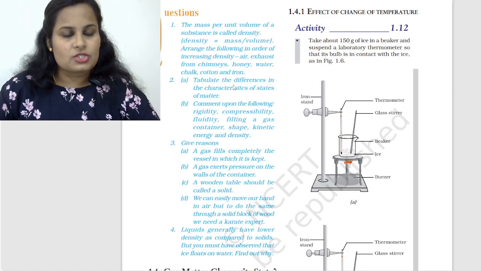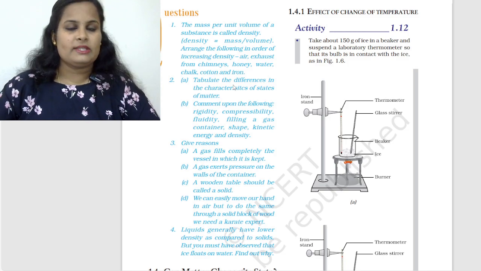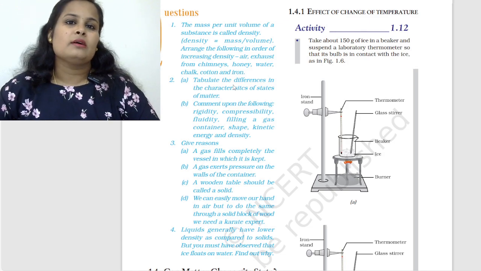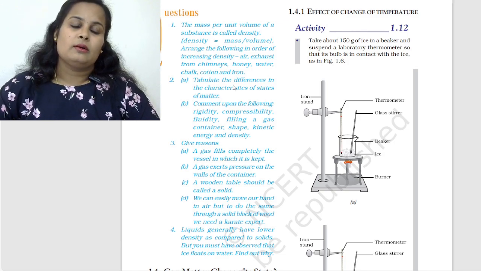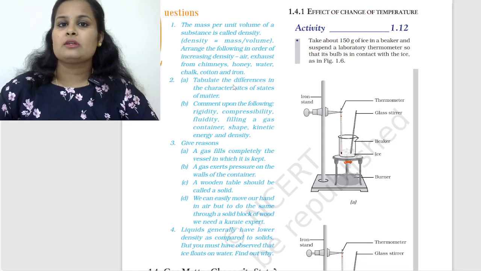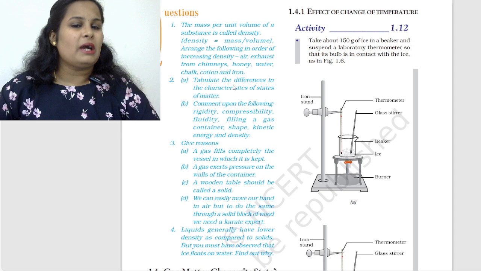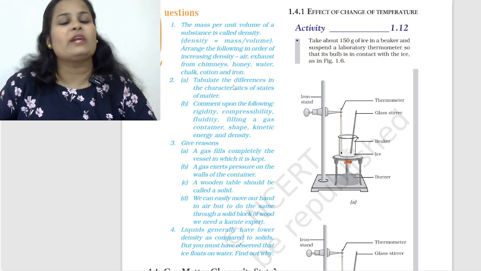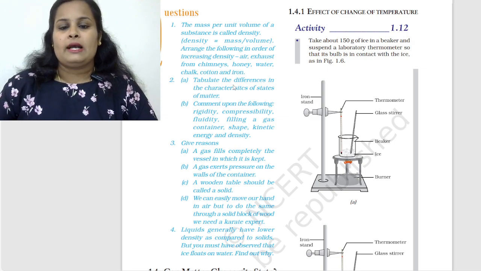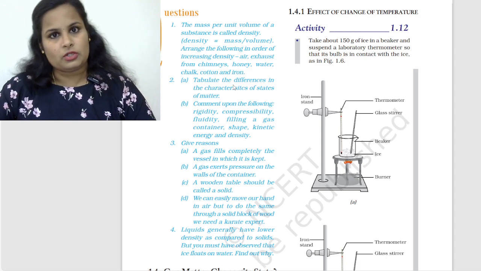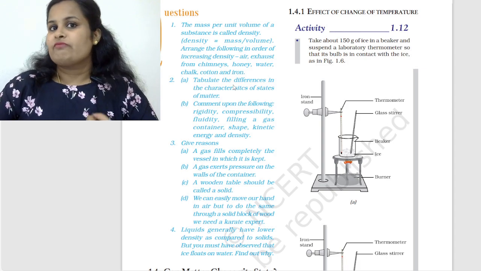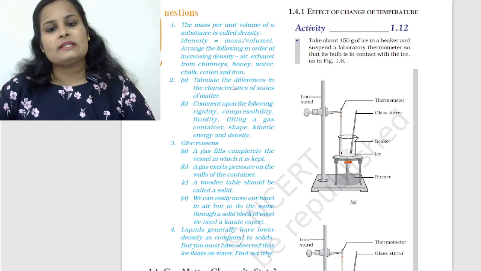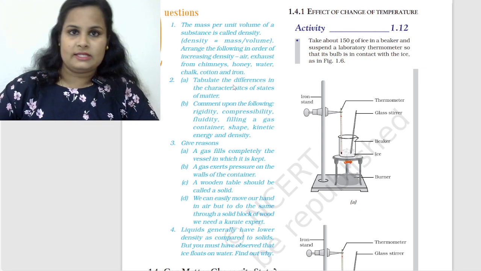Shape: solids have a definite shape, but liquids and gases do not have a definite shape. Kinetic energy is the energy possessed by moving particles by virtue of their motion, right? So solid particles do not have kinetic energy. They don't have that freedom of movement. They just vibrate to and fro in their own mean position. Liquid particles have some sort of kinetic energy, and in gases the particles move very randomly, and the highest kinetic energy is for the gaseous particles. And regarding density, it is mass by volume. Solids have higher density, right?